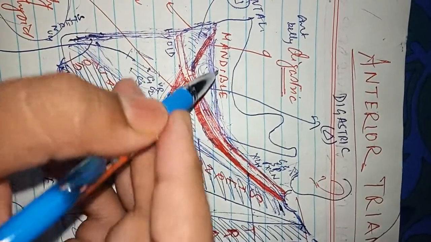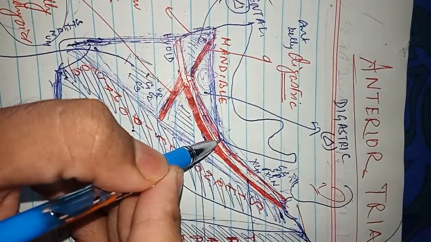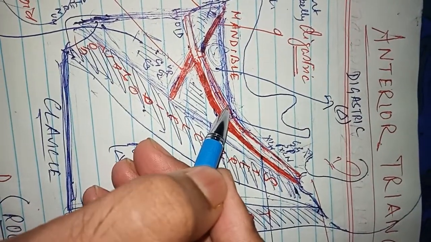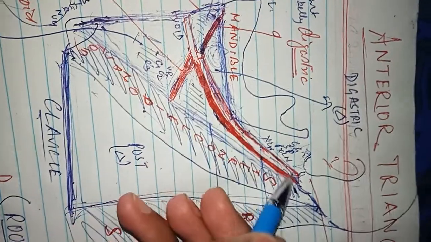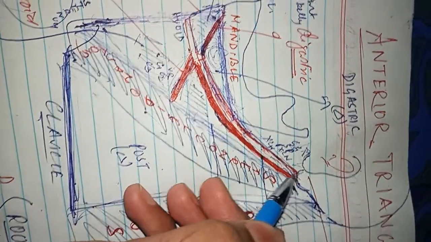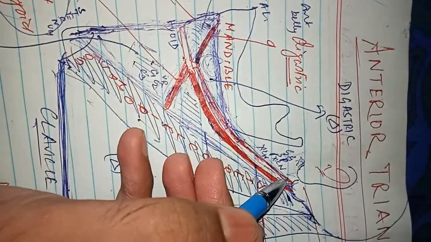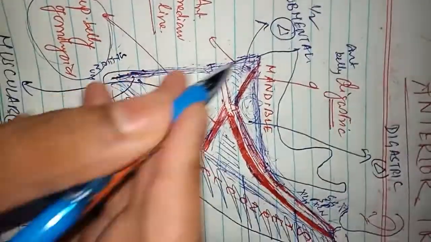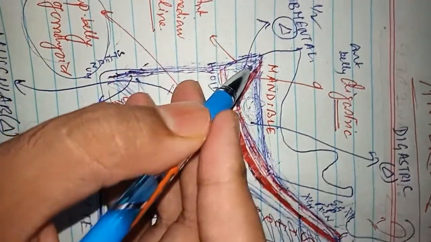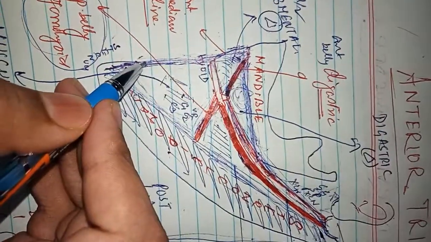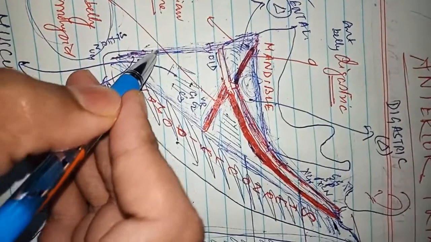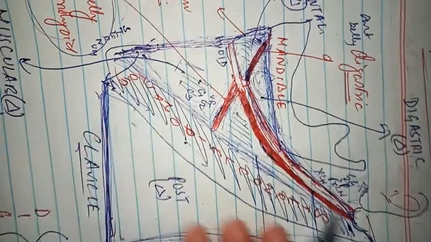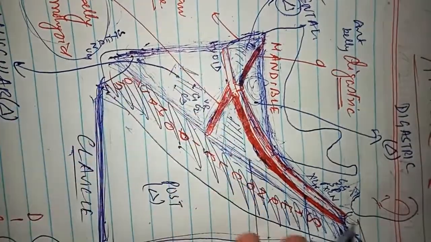superiorly by the base of the mandible and the line joining the angle of the mandible to the mastoid process. So this is the superior boundary. Anteriorly there is the anterior median plane, which lies medially, and laterally there is the sternocleidomastoid muscle. So this is the anterior triangle.